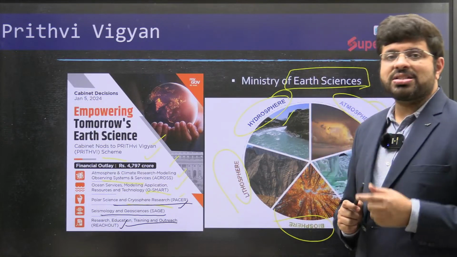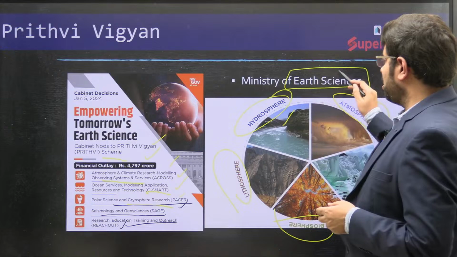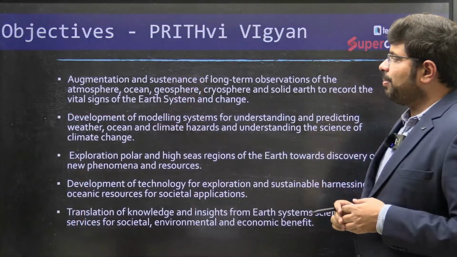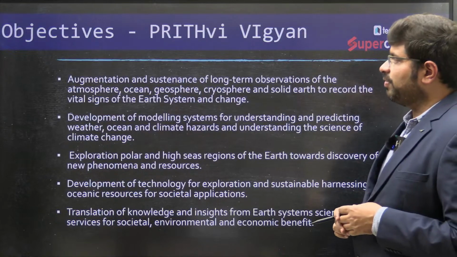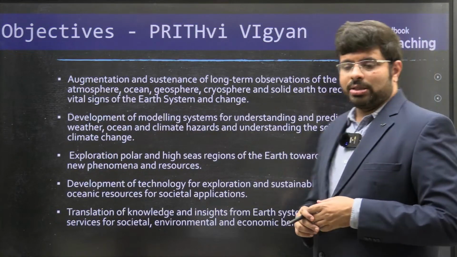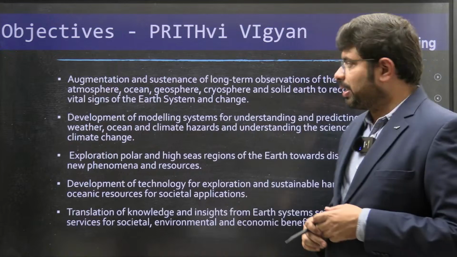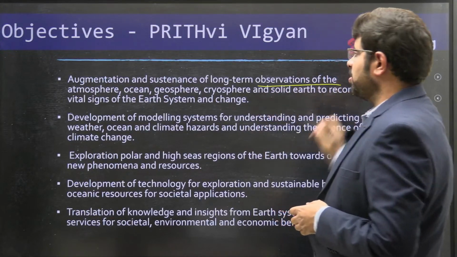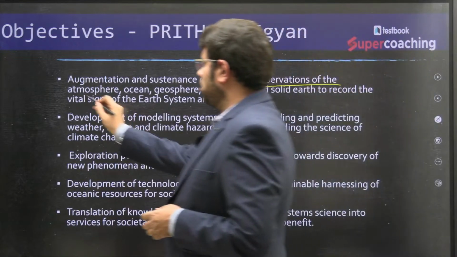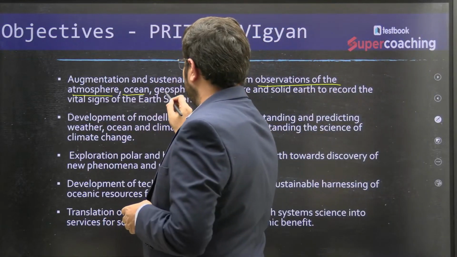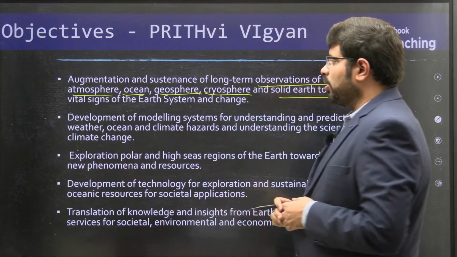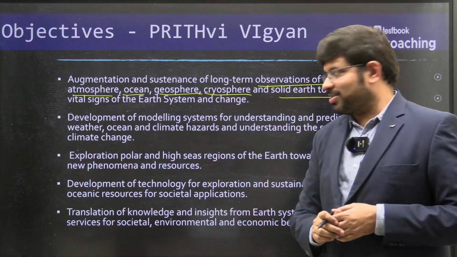So under which ministry does the scheme come? Ministry of Earth Sciences. Then what are the basic objectives of this PRITHvi VIgyan scheme? The first one is the long-term observations of the atmosphere, ocean, geosphere, cryosphere, and solid earth to record the vital signs of the earth system.